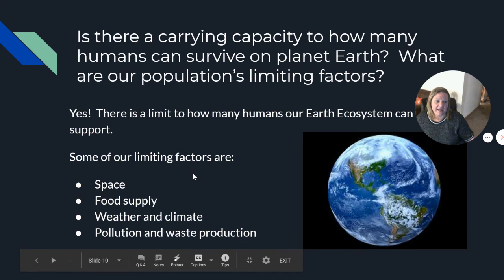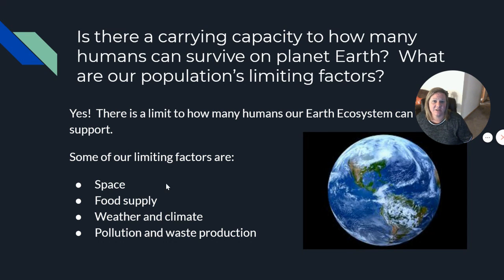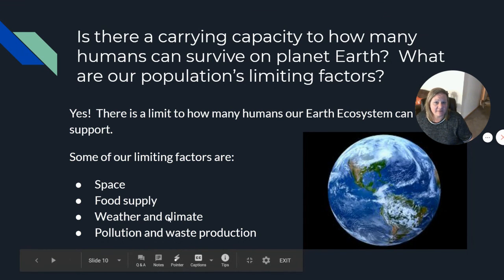So just looking at how our world population is supposed to keep growing over the next 10, 20, 30 years, a lot of us are kind of looking to science to solve some of these problems. How can we build better buildings so we have enough space for everybody? How can we grow enough food for everybody? How can we do all of those things without creating pollution and waste that will poison ourselves? How can we do things so that we're not affecting climate change as much? These are all things that we have to think about for our population here on planet Earth.